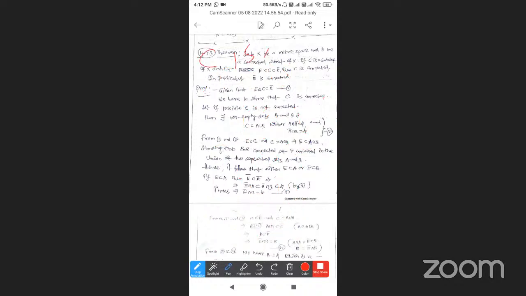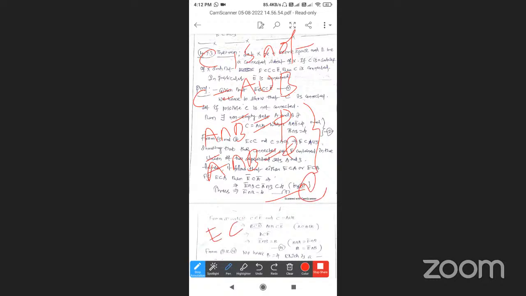C is not connected means C is equal to A union B, where A and B are separated sets. By the definition of separated sets, A intersection B bar is empty and A bar intersection B is empty. This is the second equation. The first equation is E subset of C subset of E bar. We have to prove that C is connected; if it is not possible, we continue this way.